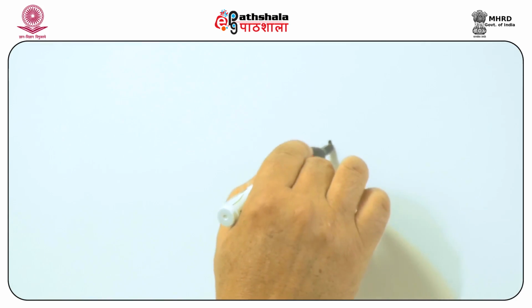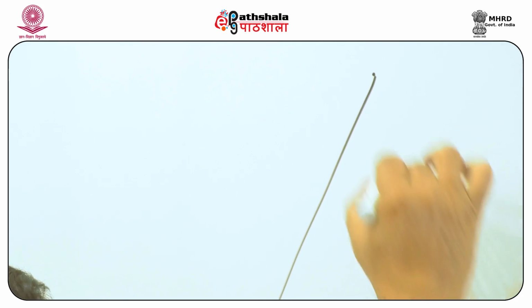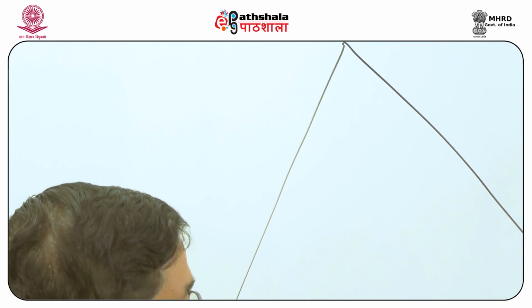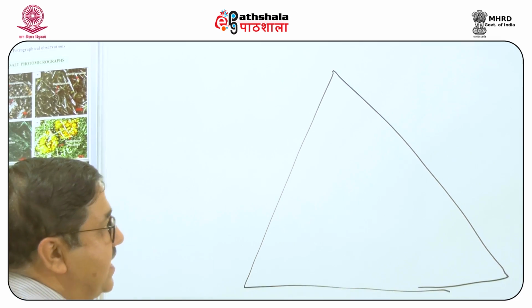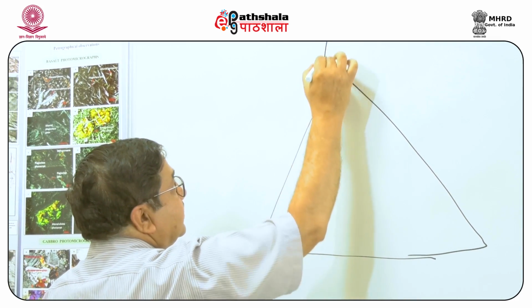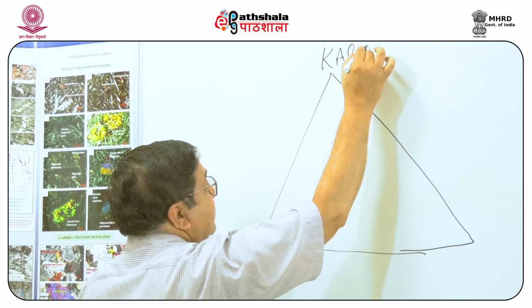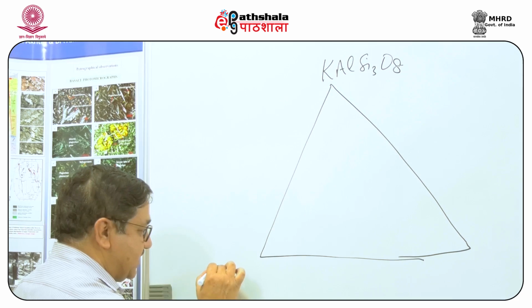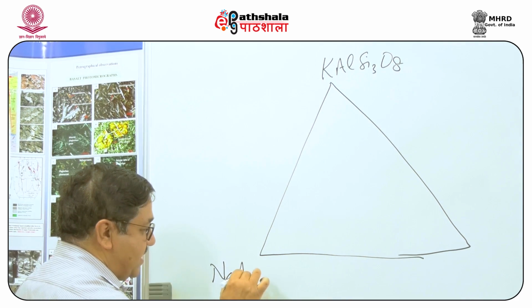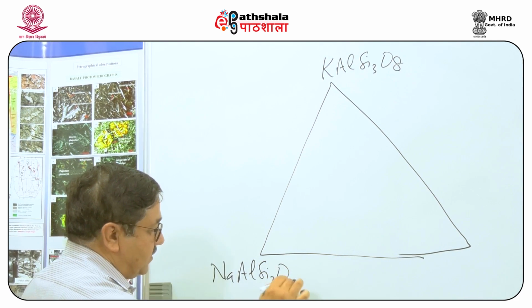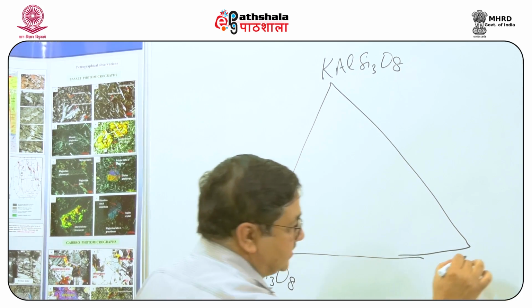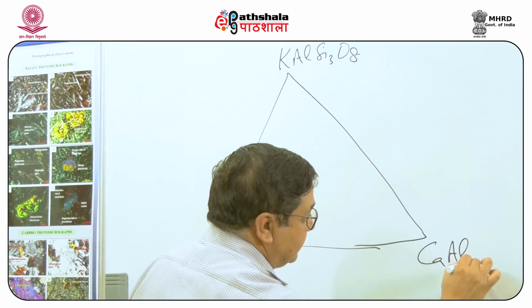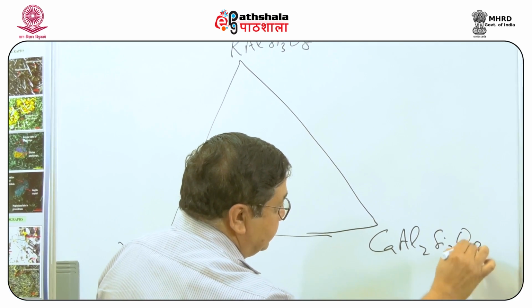For understanding different types of feldspar, let us look at a figure now. Since there are 3 main end members of the feldspar series, we will look at a diagram where the apex is represented by potassium feldspar, one side is represented by the sodium feldspar, and the other side of the triangle is represented by the calcium feldspar.